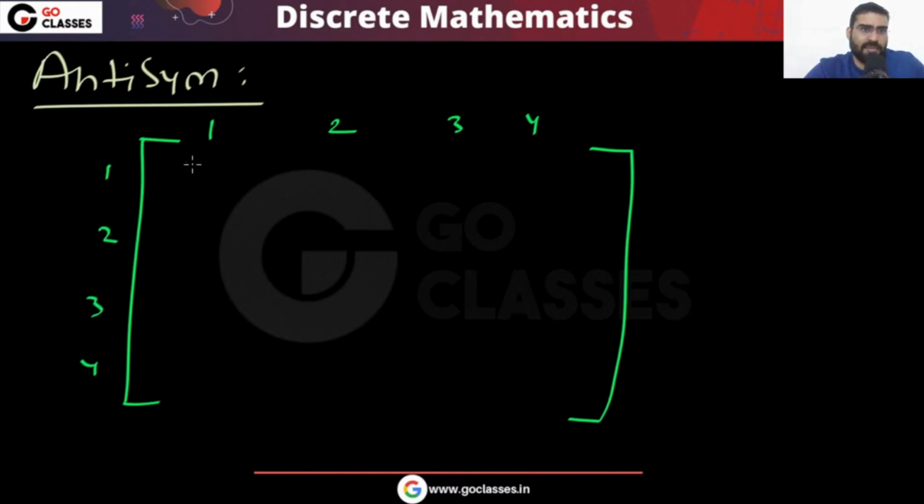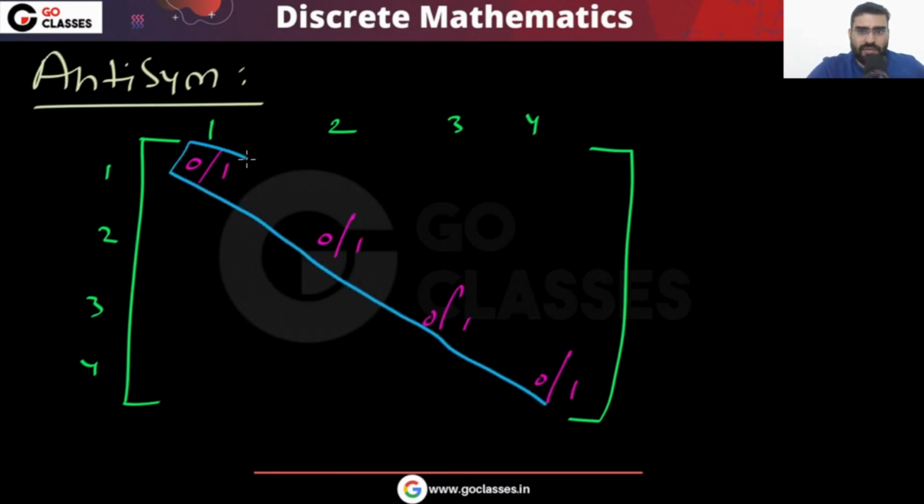This diagonal element can be 0 or 1. So the diagonal elements have 2 choices. Look at this diagonal. Every diagonal element has 2 choices.